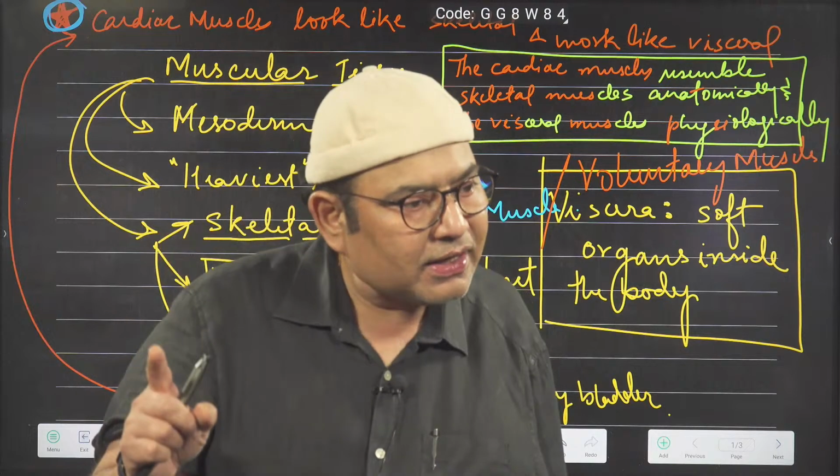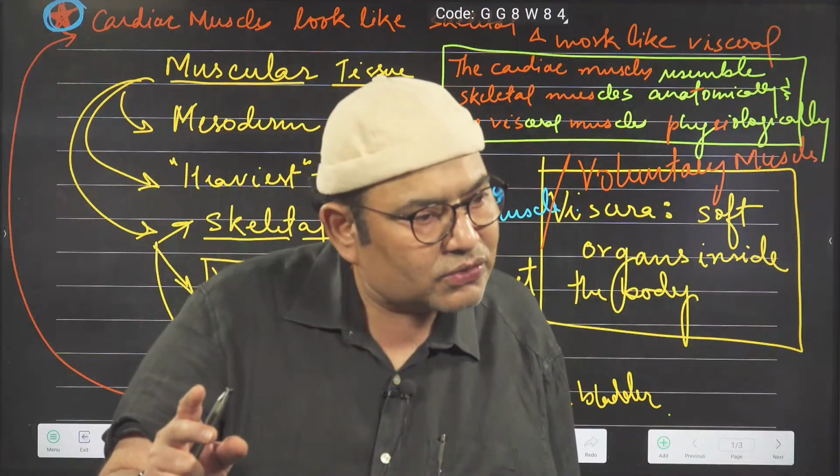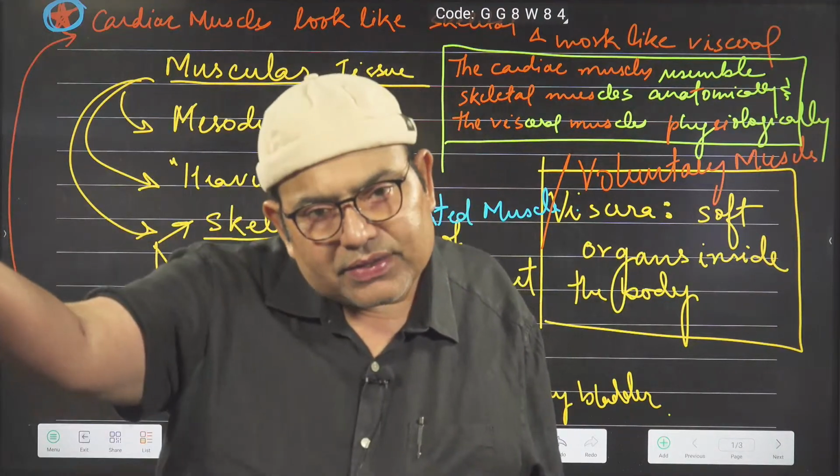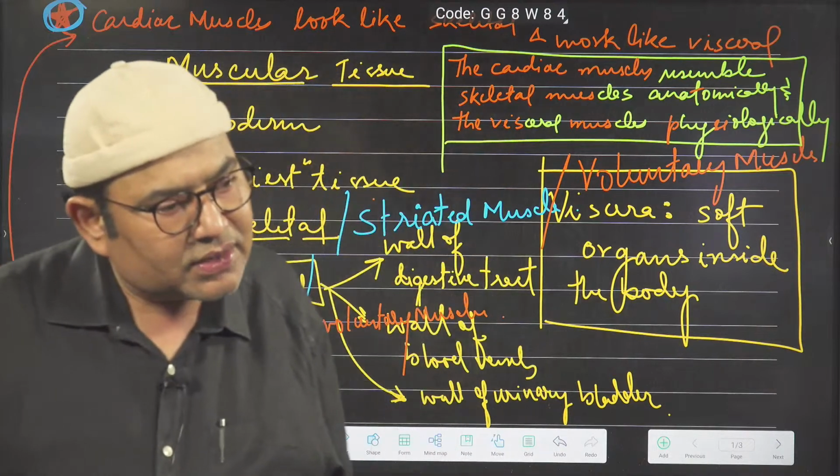I know time is up, beta. And the second point I want to ask you: brain is also called, yes, a viscera, bachche. Yes, correct. Brain is also viscera.